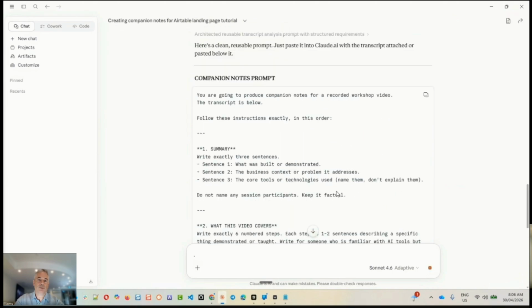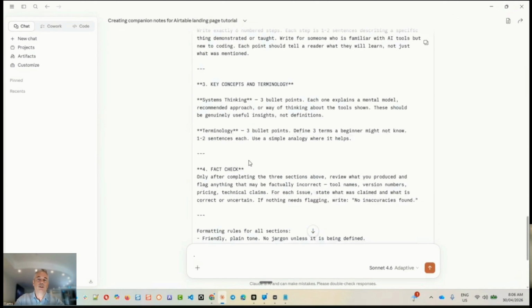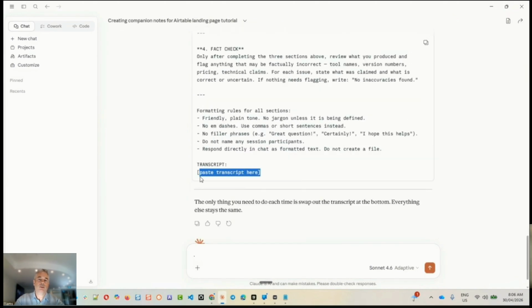Okay. So we've got the prompt. You can see that now. You can also paste your transcript here. Okay. So I can go, right, okay, that's pretty neat. What I want to do is convert this prompt into a skill. But rather than paste in my transcript, I'm looking to upload my transcript. So can you tell me what the steps are in creating a skill and guide me through that process? Okay.